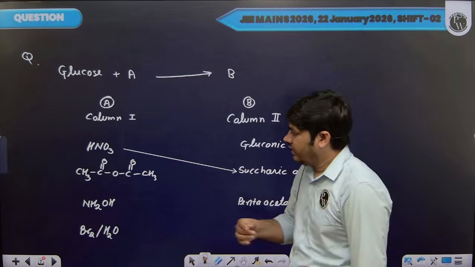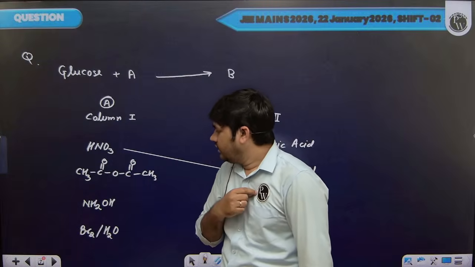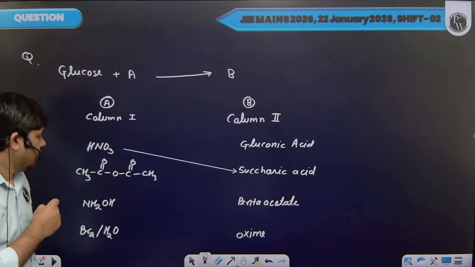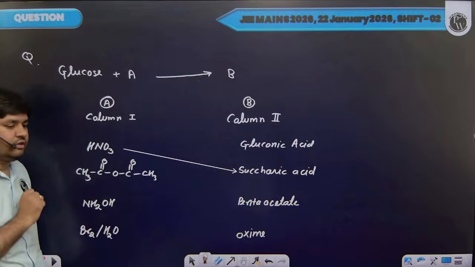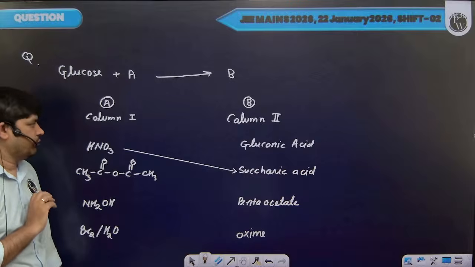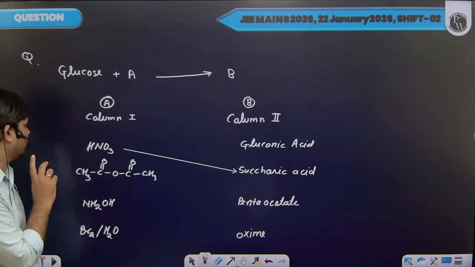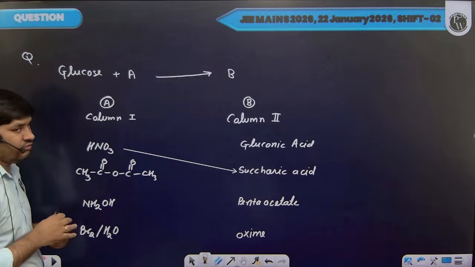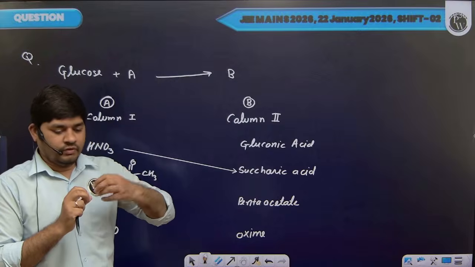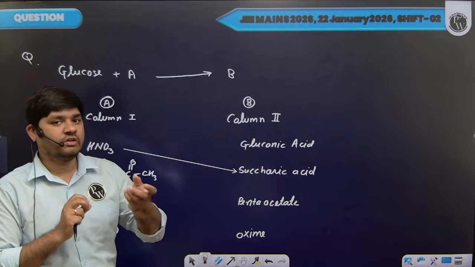Now, next we are treating glucose with acetic anhydride. Now, generally this reaction is used to determine the number of OH groups present in glucose. And we know if we have OH group present and we treat OH group with acid anhydride or acyl halide, then we will get ester formed.